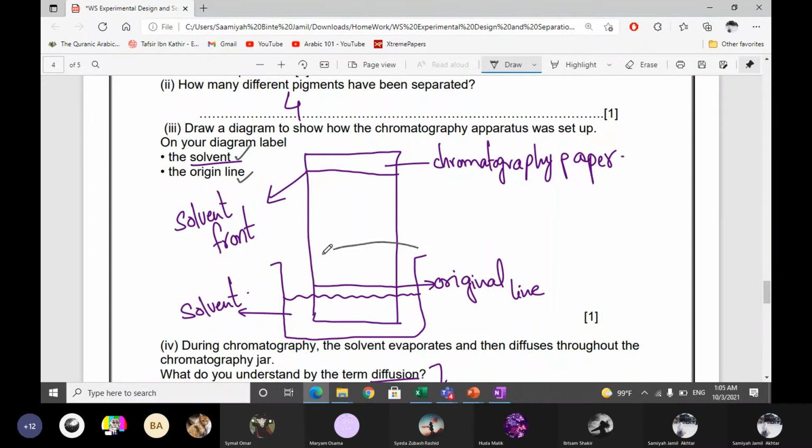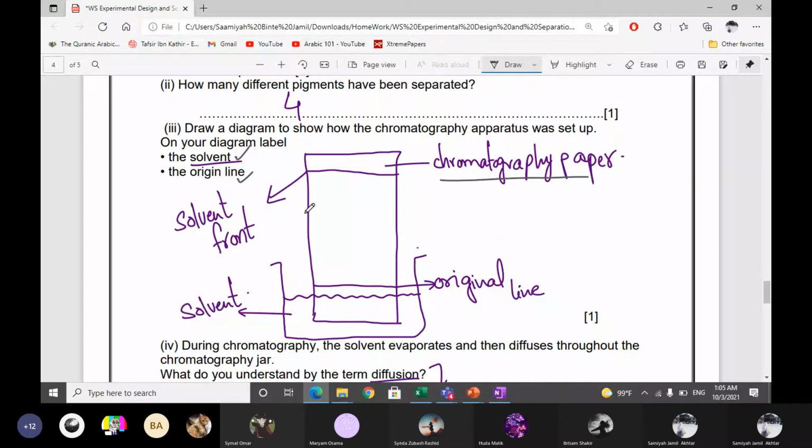Okay, so this thing is important. 1 mark is for this. Okay, solvent level, and then above the solvent level, original line. So that's how you will put the chromatography paper in the tank.